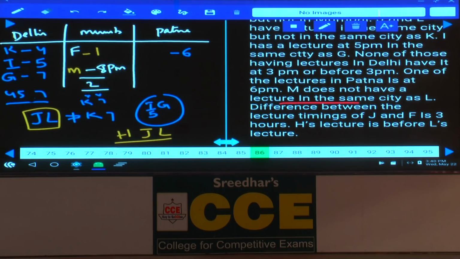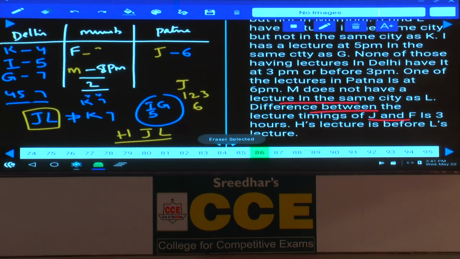Now here he is talking about the difference between J and F being 3. As the difference between J and F is 3, hence J must be in Patna. As J is in Patna, what are the timings left over in Patna? Patna has 4, 5, 6, 7, 8 taken, hence it must be 1, 2, 3, and 6. These are the 4 possibilities. Now if J is 1, then F must be 4, which is not possible. If J is 2, F must be 5. If J is 3, F must be 6. And if J is 6, then F must be 3. And this is the only thing left over.